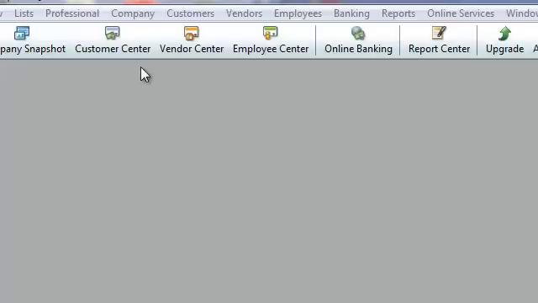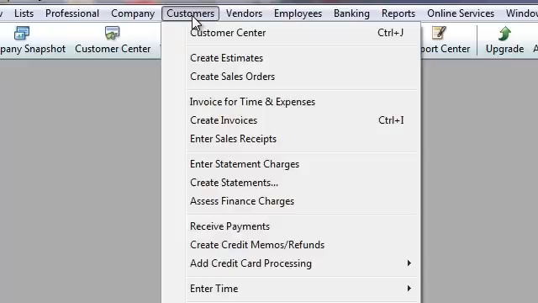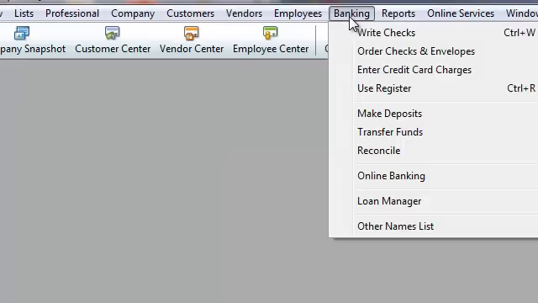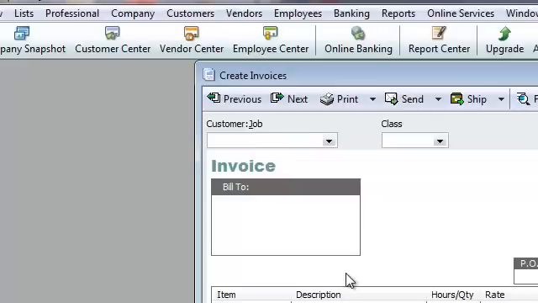Alright, well, first thing I can tell you when it comes to memorized transactions, you can actually do it under invoices, sales receipts, vendors, paying bills, banking. There's so many areas you can do memorized transactions. But what I'm going to do is I'm just going to go ahead and just pick one right now as an example. And we'll take a look at a couple of other examples as well, okay? So, first one, I'm going to go under, let's say, customer and create invoice.